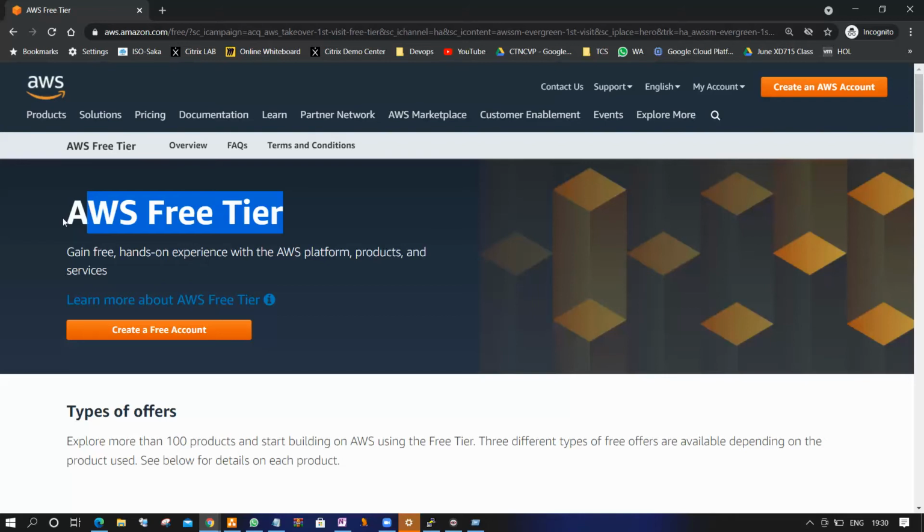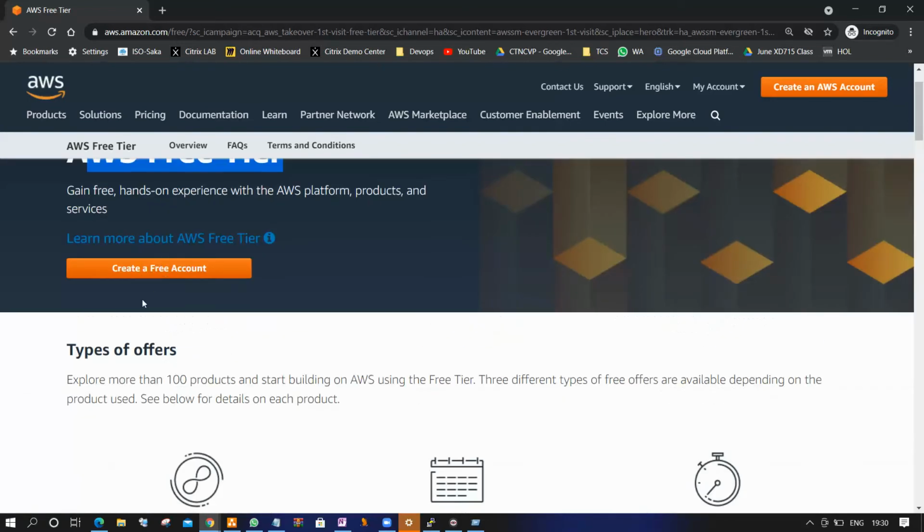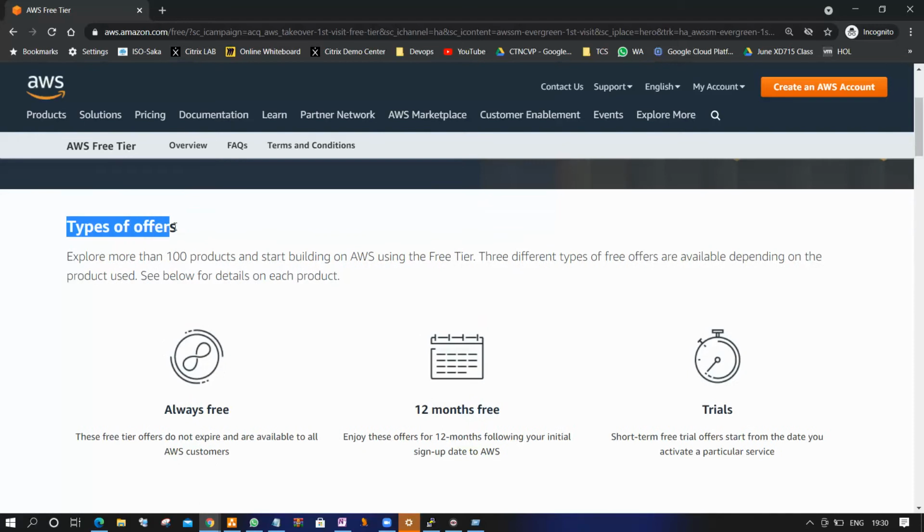Today I'll help you set up an AWS account with some terms and conditions, because I'll clearly tell you the terms and conditions provided by Amazon Web Services, and you should follow them. If you're not following, it's your headache: the bill will be charged additionally, based on whatever your usage is. From your perspective, that will be a huge amount and a big problem for you. Understand? Before creating an account, we need to learn something about the offers from Amazon Web Services.